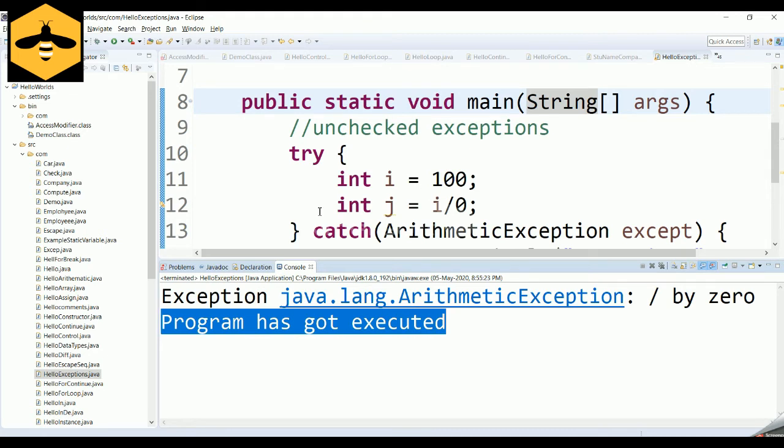This is the importance of handling exceptions. If you don't want your program to shut down in an ungraceful manner, and you want the program to run the normal way it is designed to, then you should handle the exceptions.